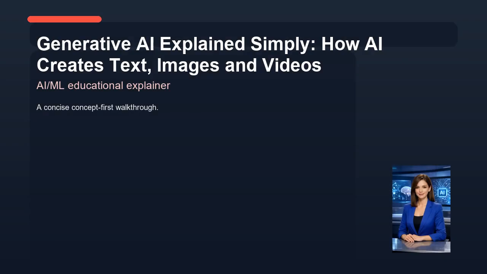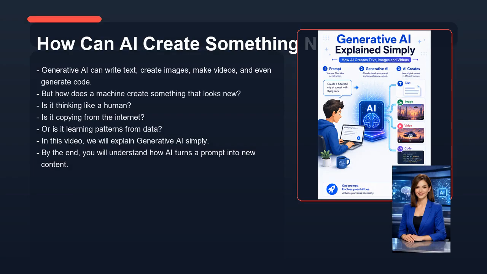Welcome back. In this lesson, we're looking at generative AI explained simply: how AI creates text, images, and videos. Now let's look at how AI can create something new. Generative AI can write text, create images, make videos, and even generate code.